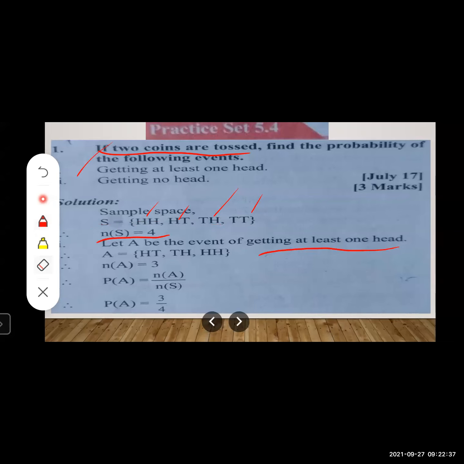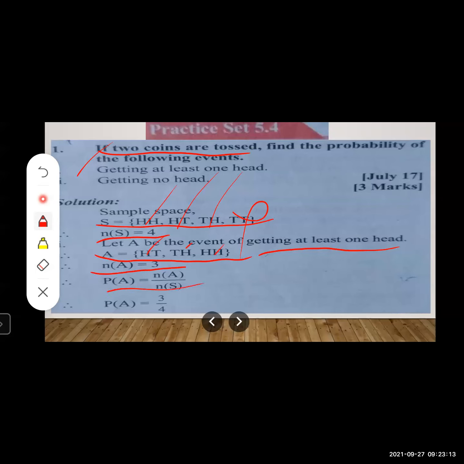Now, first of all, move to the sample space. What is our favorable outcome? We want at least one head, which means we don't want only tail, right? If there are two heads, then also it is okay. So head head will do, head tail will do, tail head will do, but tail tail will not do. Let us write this in terms of the event A: head head, head tail, tail head. So these are coming out to be 3. So write n(A) is equal to 3.